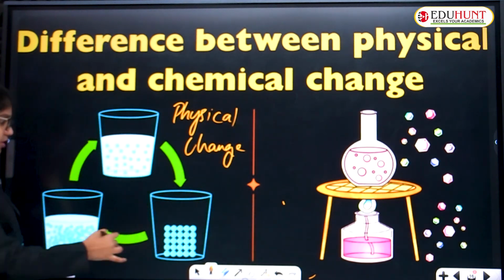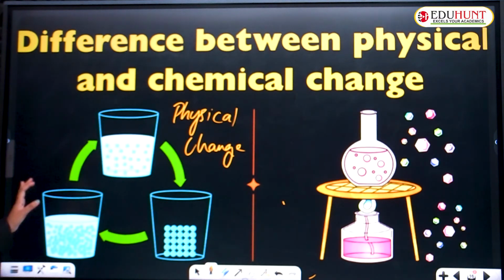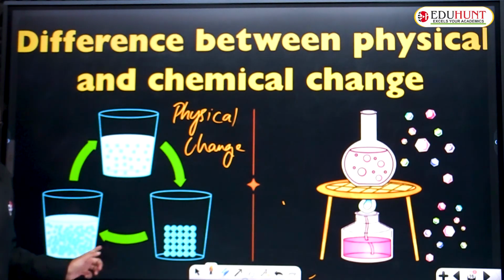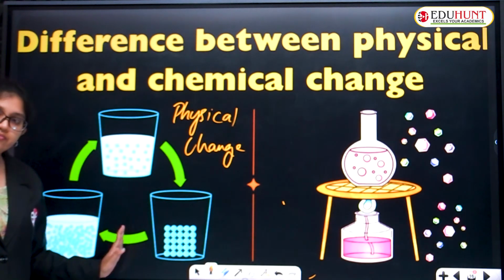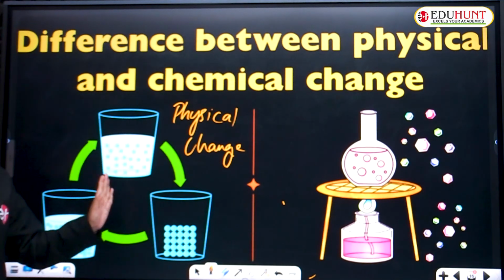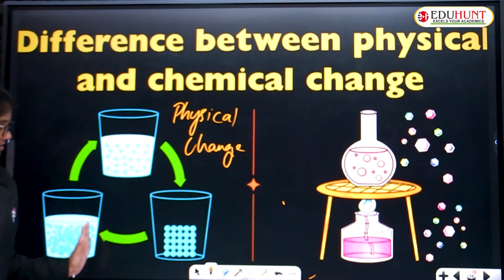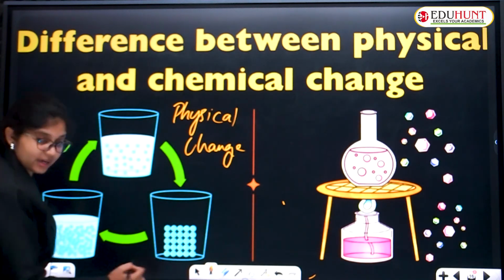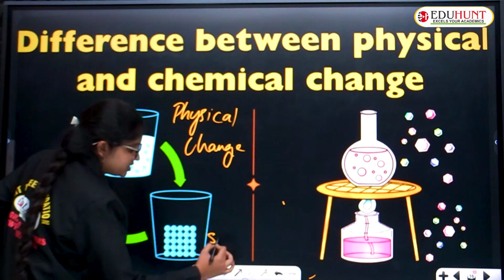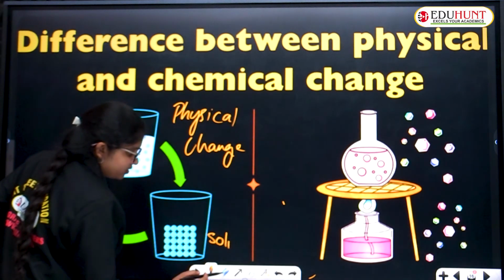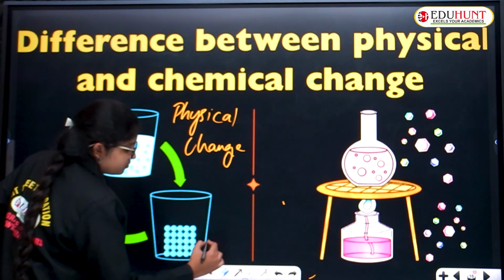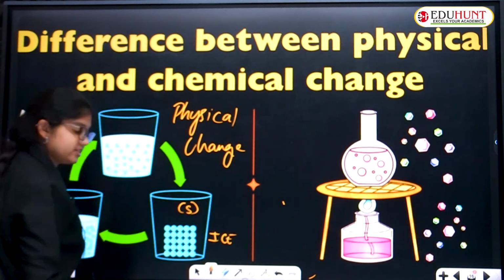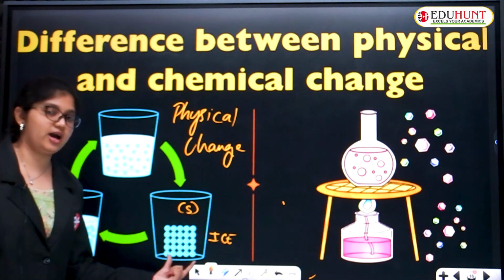Firstly, what do you observe here? This is the interchange of ice to water, water to vapor, again like that. You can see the particles here are completely packed, so it is ice, solid in state. We'll write like this: ice, which is solid in state, where the particles are closely packed.